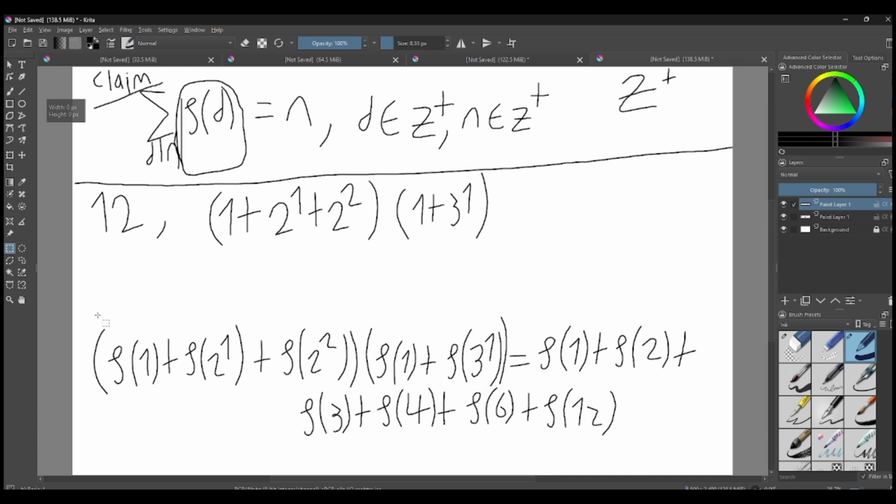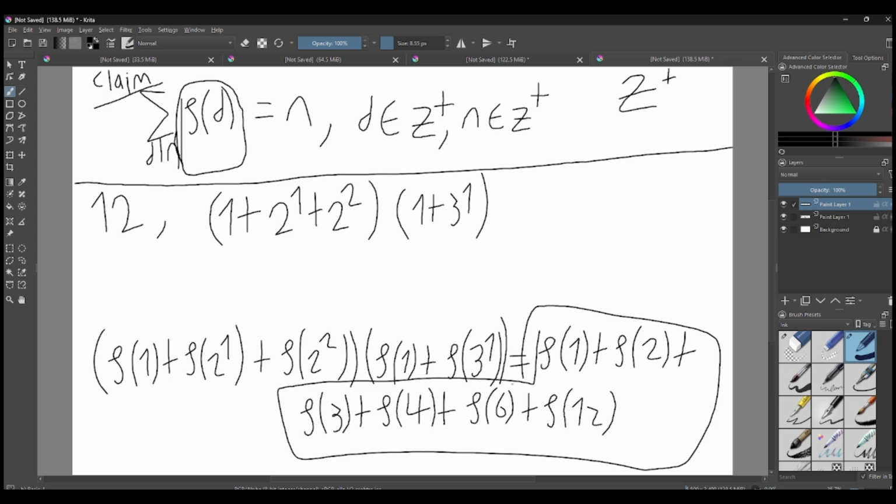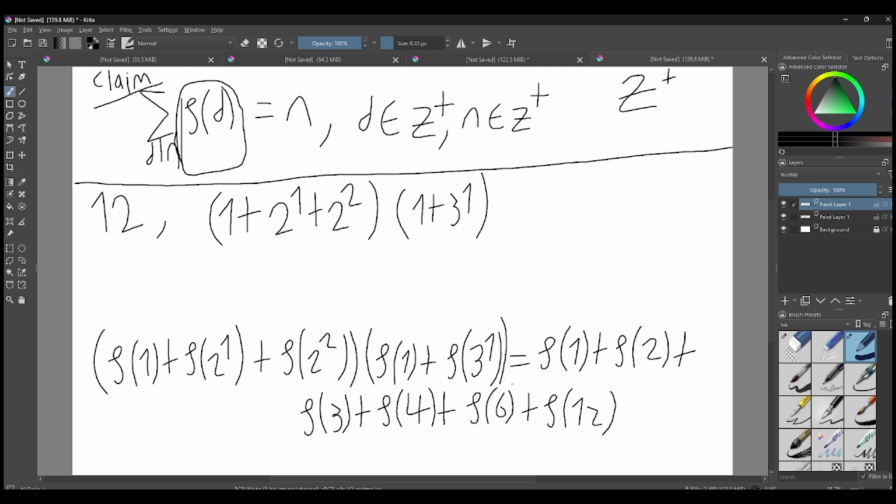Whatever. So realize that when we take totient of each value right here, we took totient of those values, and then when we expand the parentheses, we get this.